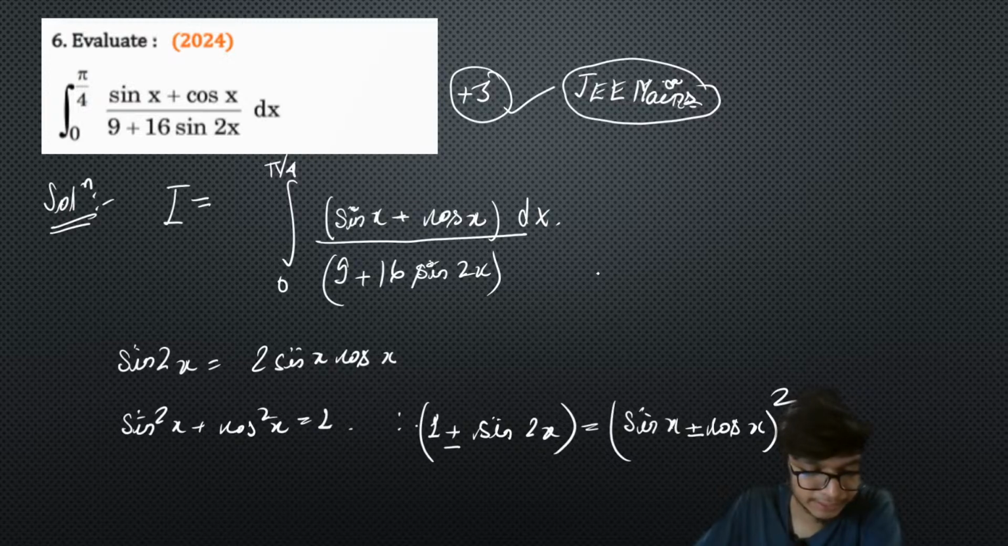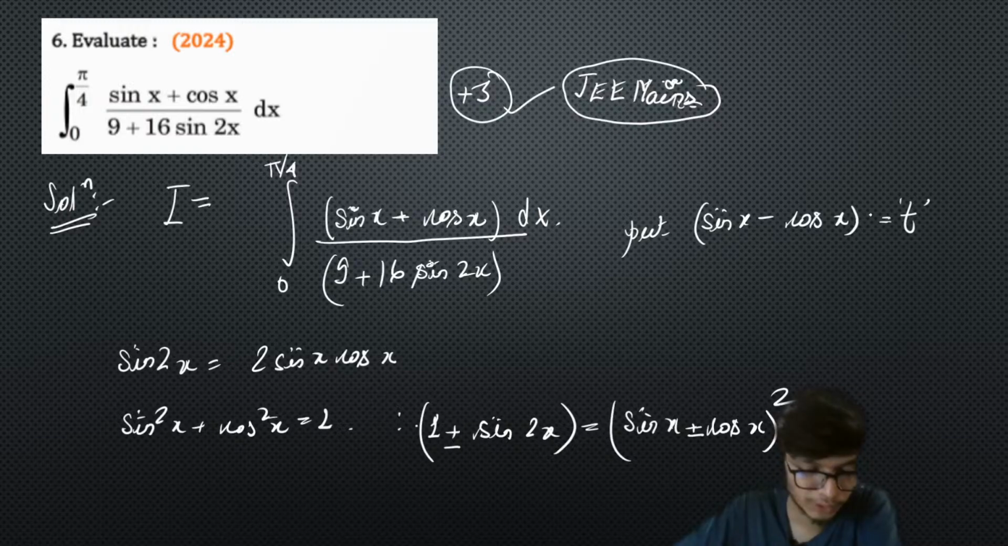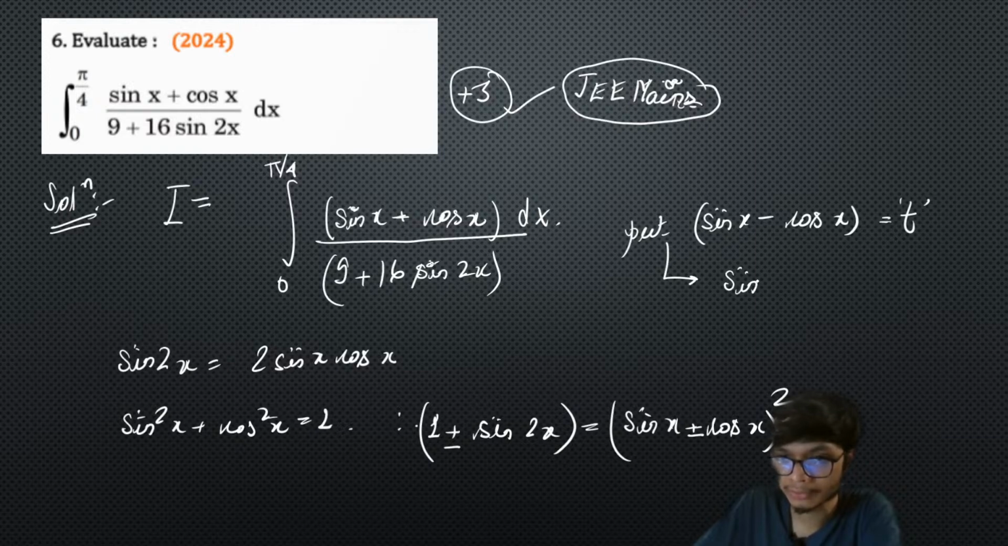I will assume sine x minus cos x as some variable t. First of all, I will put sine x minus cos x as some variable t. Now if you differentiate this, you are definitely going to get sine x plus cos x, because differentiation of cos x is minus sine x, and differentiation of sine x is cos x, so plus cos x.